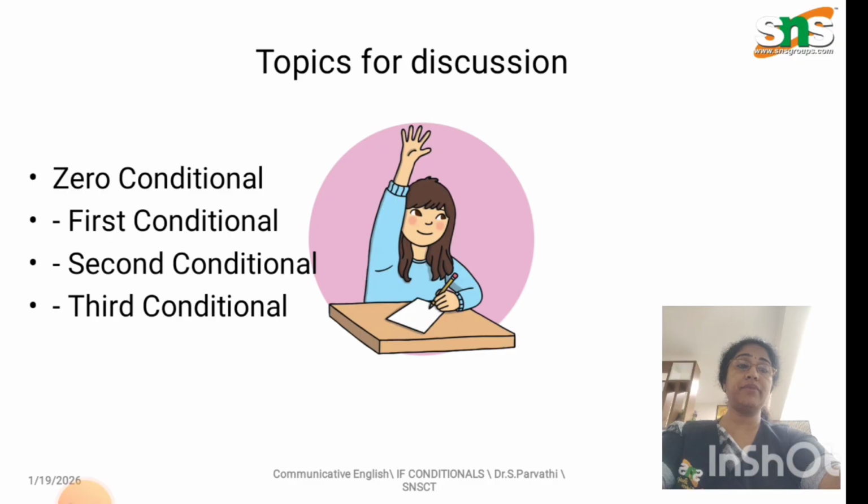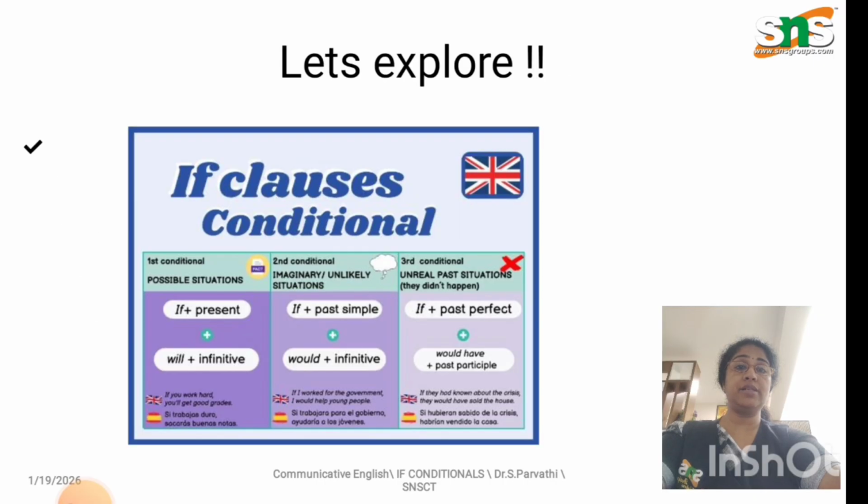There are four types of conditionals. One is zero conditional, the second one is first conditional, the third one is second conditional, and also the third conditional. So let's explore what the first conditional is. First conditional is about possible situations. Second conditional is an imaginary, unlikely situation. Third conditional is about unreal past situations.